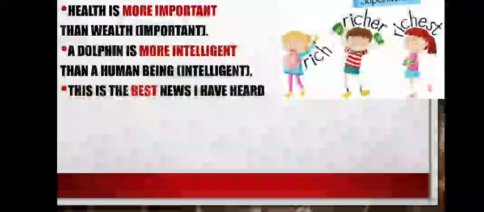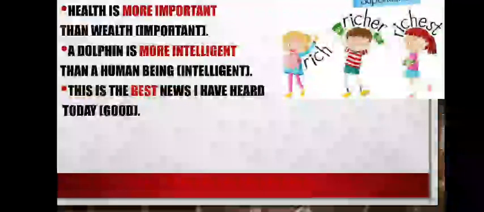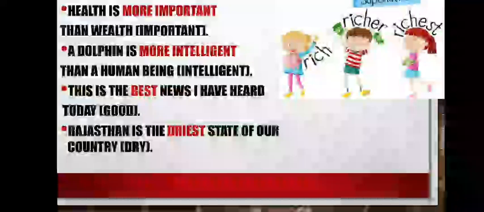Next sentence is, this is the dash dash news I have heard today. Into the bracket the word is given here, good. So answer is, this is the best news I have heard today. You have to use here the superlative form of the word good. Next is, Rajasthan is the dash dash state of our country. Into the bracket the word is given here, dry. So our answer is, Rajasthan is the driest state of our country.